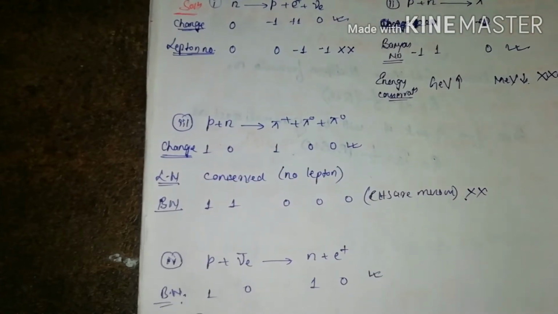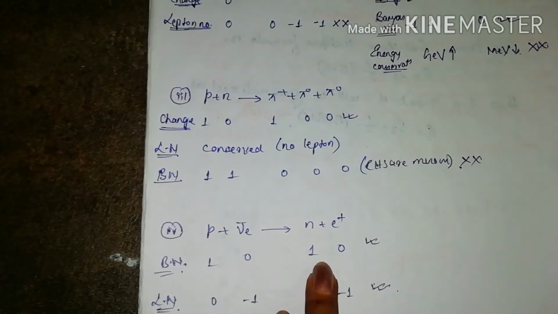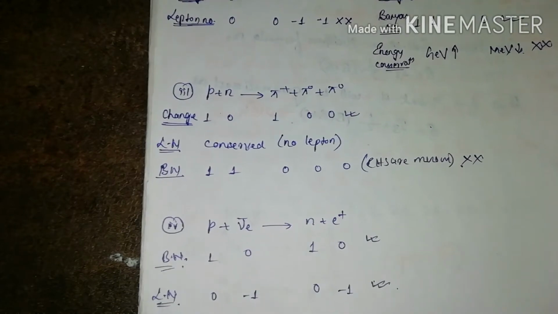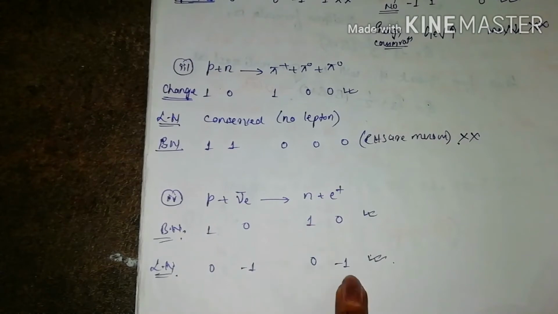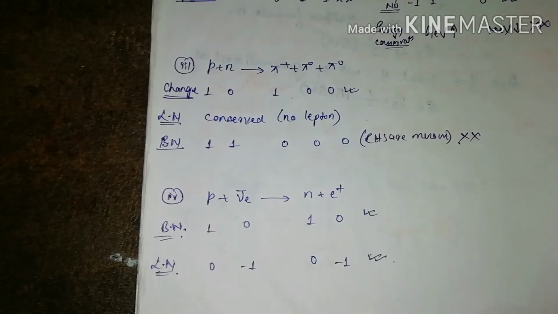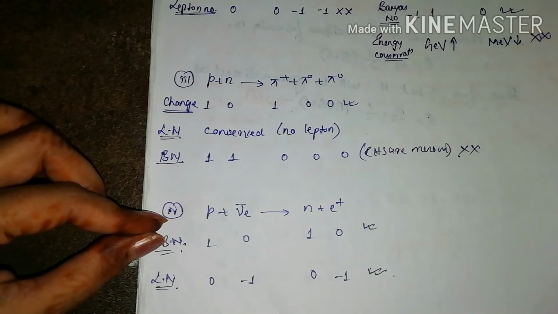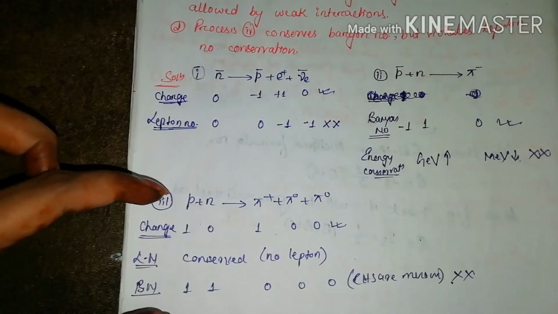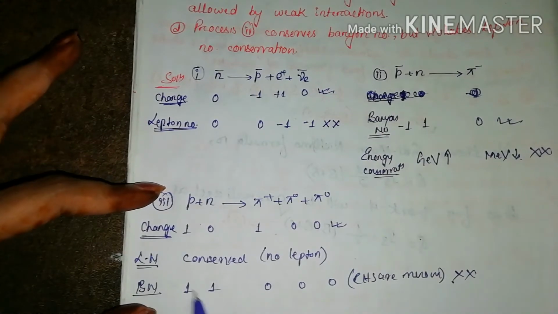So here for this process, this is a baryon. This is anti-lepton, so it's 0. This is also a baryon. This is lepton. So the baryon number is conserved. Now we will come to lepton number. This is 0, this is -1, this is also 0, this is -1. So the lepton number is also equal, it is conserved in this equation. So the lepton number is not violated, the baryon number is conserved, and the lepton number is also conserved. So this statement is also wrong. The statement that it is not allowed by strong interaction but is allowed by weak interaction is completely false for this conservation.